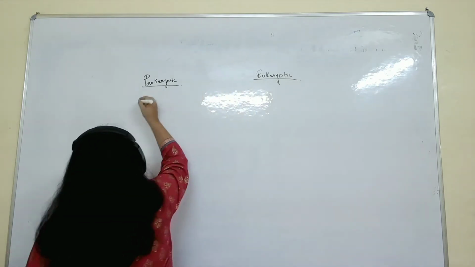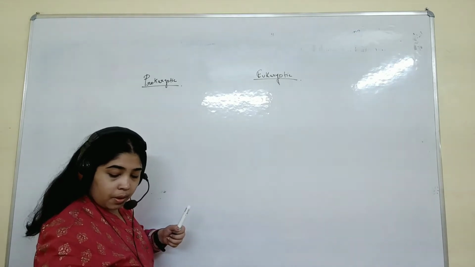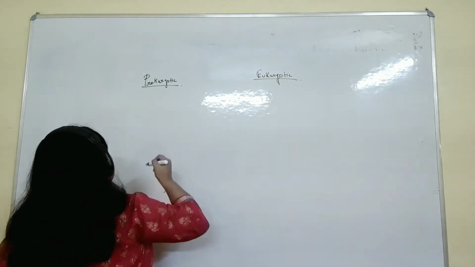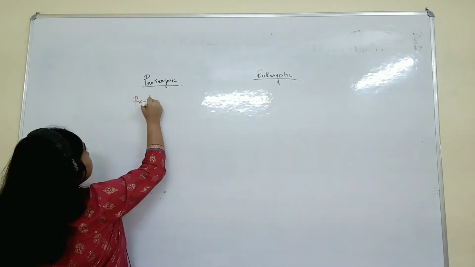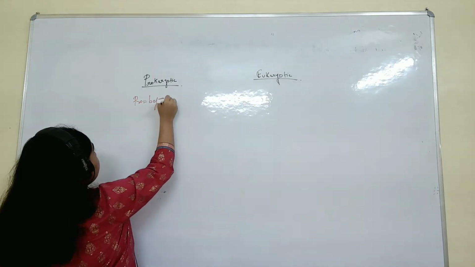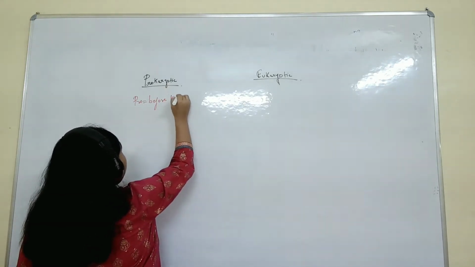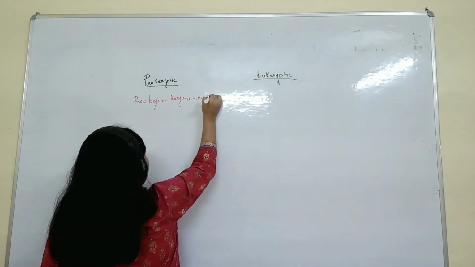Pro means before, and karyotic means nucleus, as I've already said.